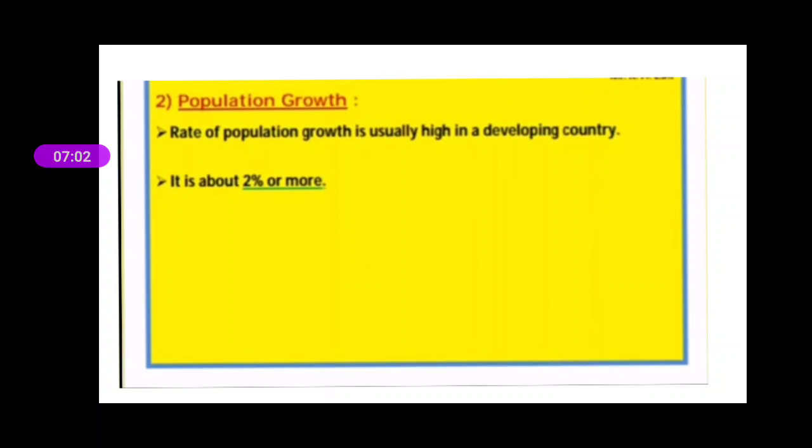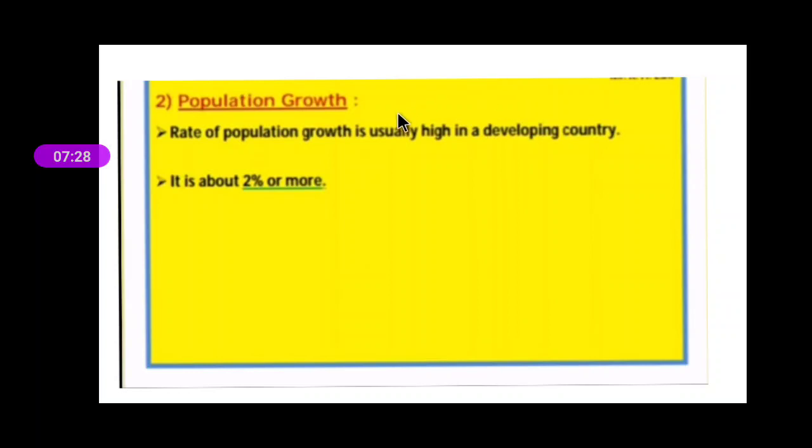Another reason why they are developing countries is their population. We have seen China on second number. Though the GDP is very, very high, look at the population. Everyone knows that China stands first when we talk about population, and because of this population, they are considered developing countries.